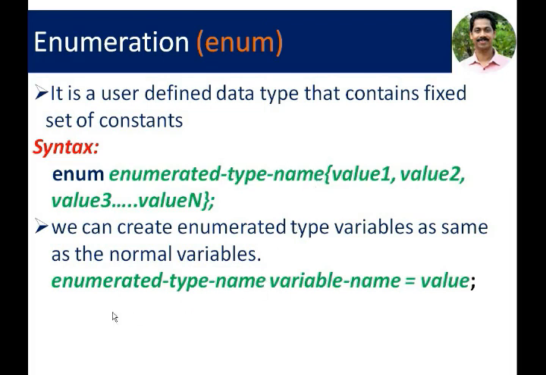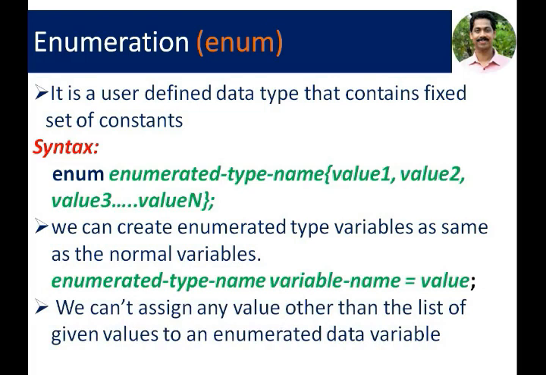This enumerated data type name is given here, followed by a variable name, then equal to a value can also be given, because this is an initialization process. A value can be assigned to an enumerated variable during initialization, during declaration. This feature is not allowed in structure.